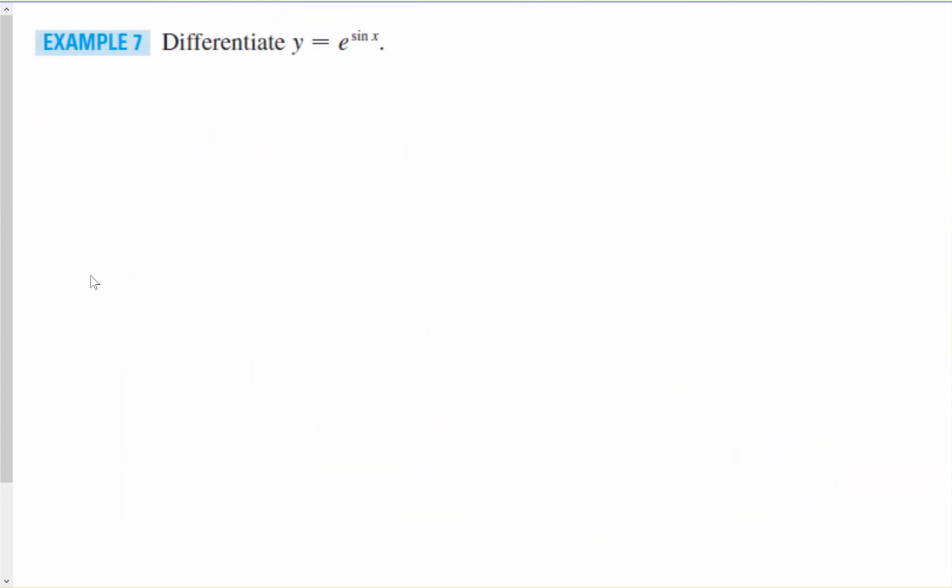Okay, differentiate y equals e to the sine x. When we have exponential functions, remember that the derivative of e to the something is e to that same thing. So we would have e to the sine x, and then we take the derivative of our exponent. The derivative of sine x would be cosine x.